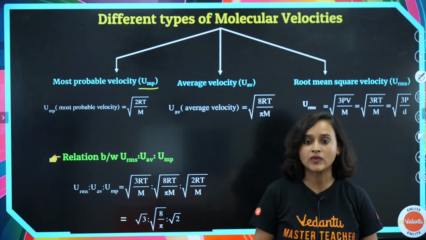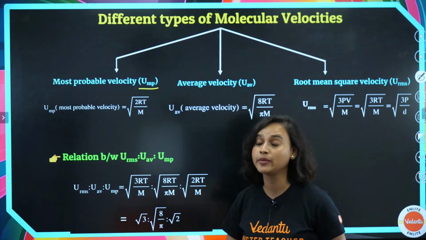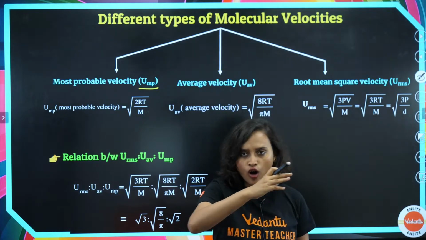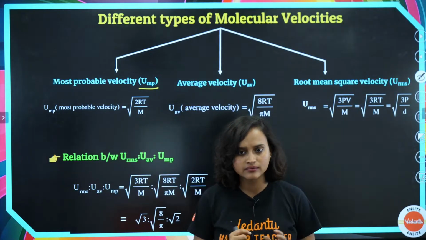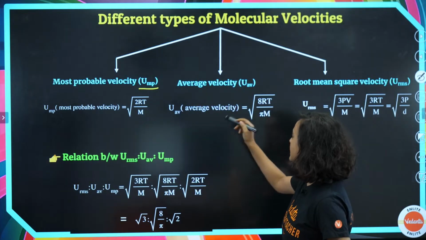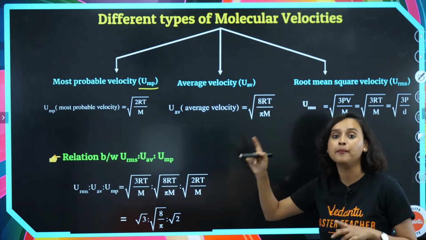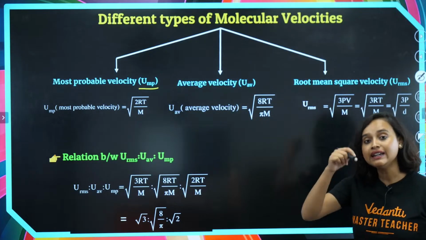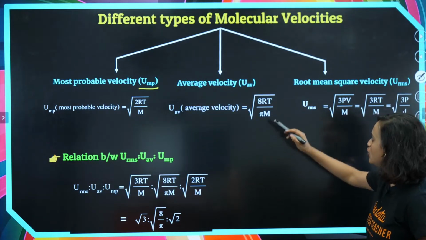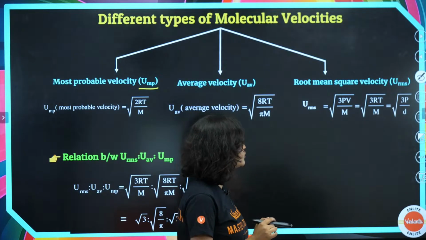Now when we go to the next one, that is average velocity. Again, in mathematics and statistics, we have learnt about average. How do we calculate average? All the summation divided by total number. So UAV is equal to root over 8RT divided by pi M. We know R, we know T, we know the pi value, and we know what M is. Just letting you know the formula, guys.